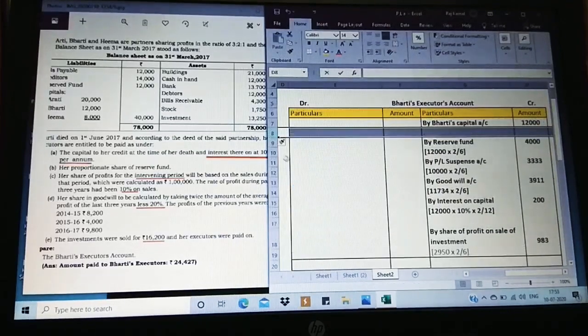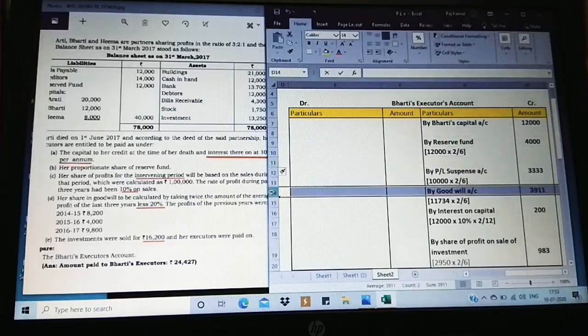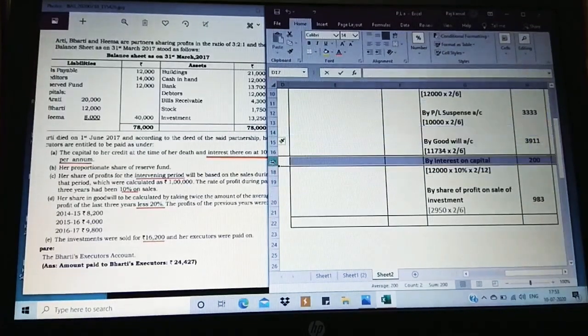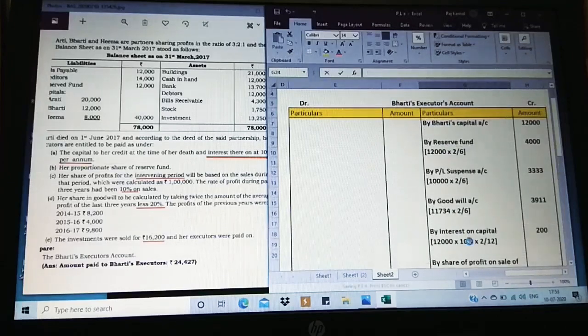Let me make it clearly visible, giving a space. As I'm doing it, I'm just entering it without leaving a line space. So now it is visible for you clearly. Now just observe.